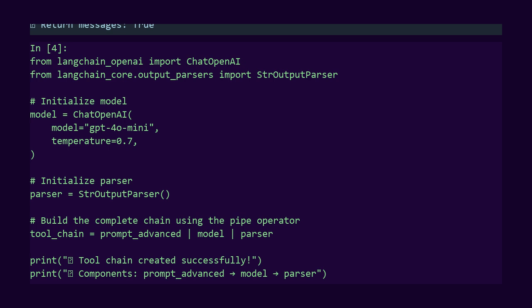Then comes the key part. We connect the pieces using the pipe operator. Prompt advanced vertical bar model vertical bar parser. The prompt takes our inputs. The model generates the text. And the parser cleans the result. This chain is now a reusable AI pipeline for generating YouTube descriptions. Run this cell to build your tool chain.